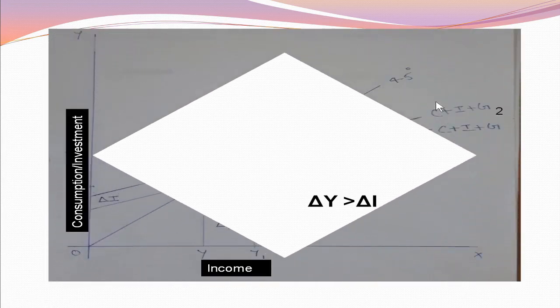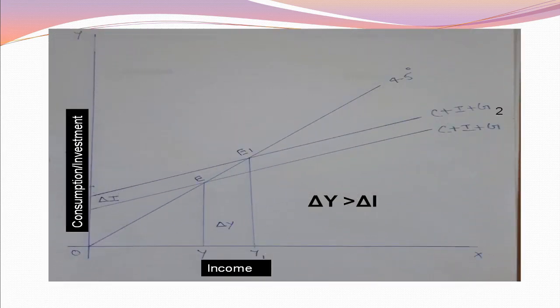Here multiplier theory is explained with the help of the graph. Here we take income on the x-axis and consumption and investment on the y-axis. C plus I plus Z curve intersects the 45 degrees line at point E. This is the equilibrium point. At this point, income is OY. This is starting income. Next, if the investment is increased by delta I quantity, then the new curve C plus I plus Z2 curve intersects the 45 degrees line at point E1. New equilibrium is happening and income increases from Y to Y1.